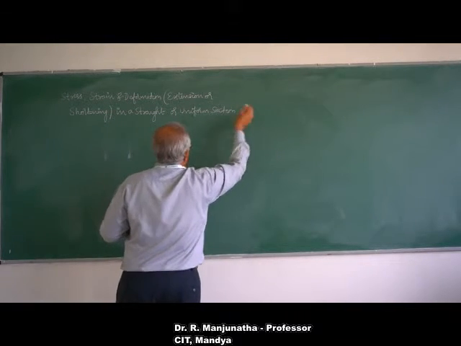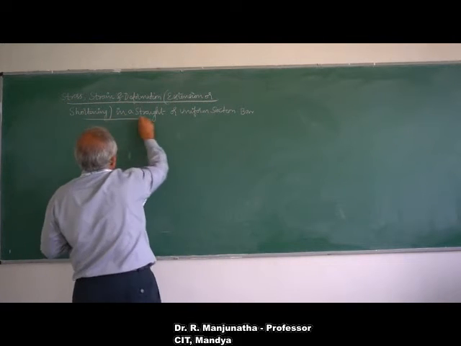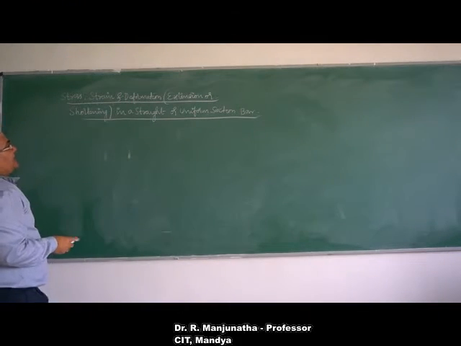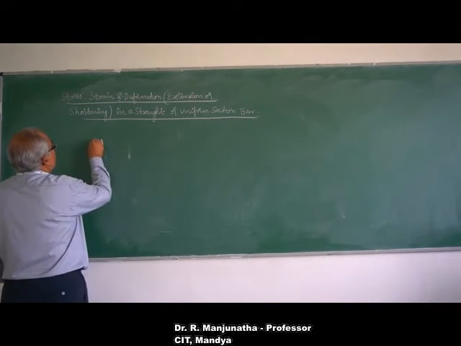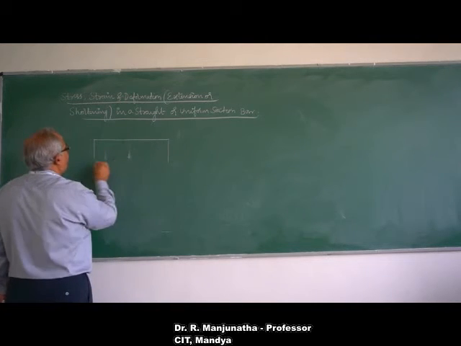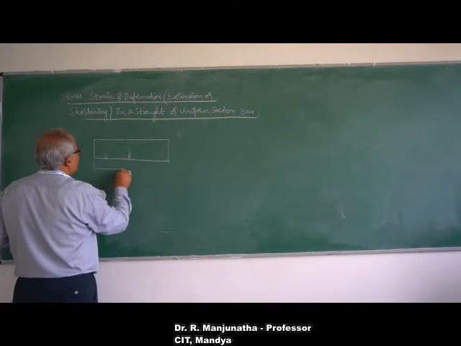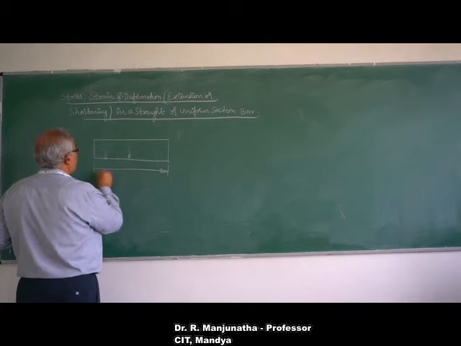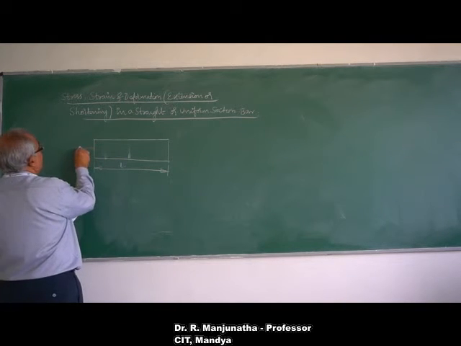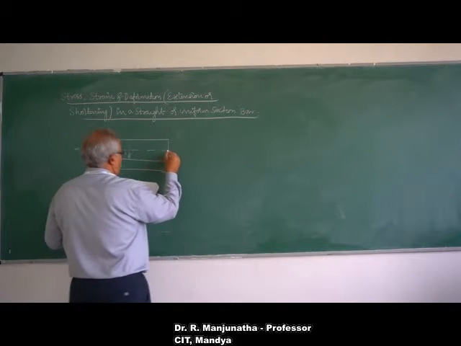This is the heading for a simple derivation on this. So here, if it is a tensile extension, you have a bar of length L, where a tensile load is applied.